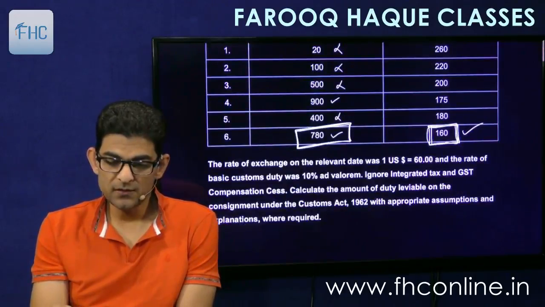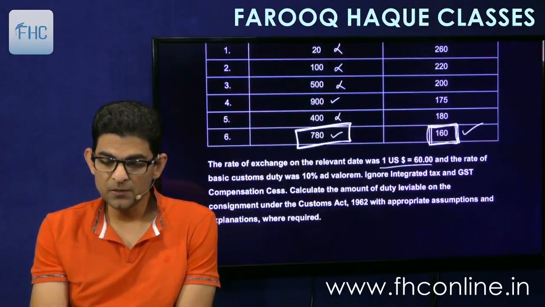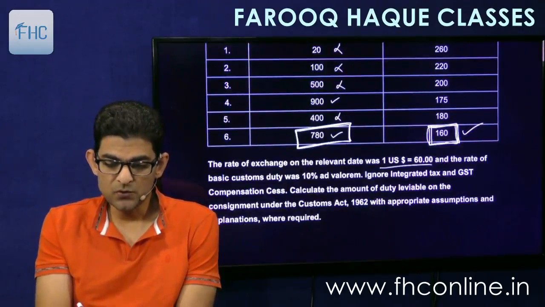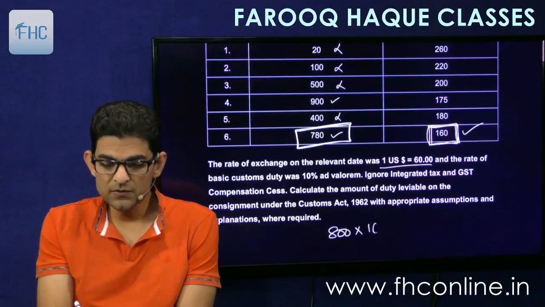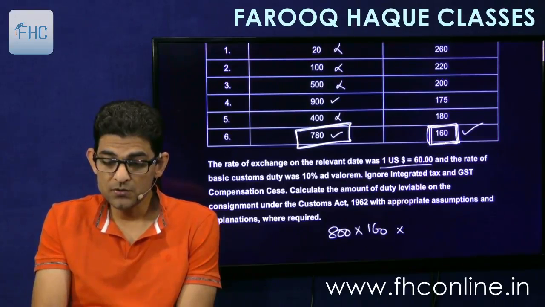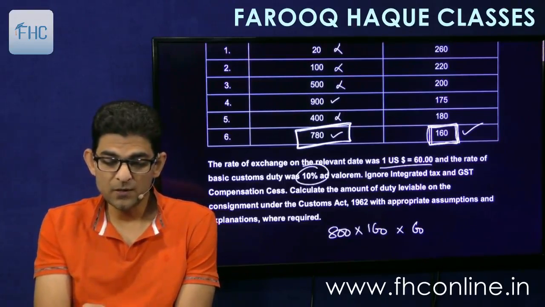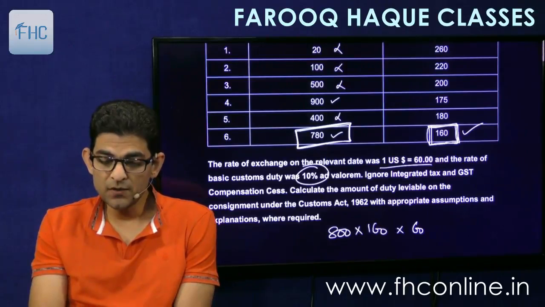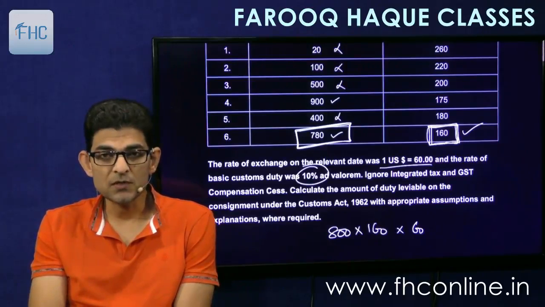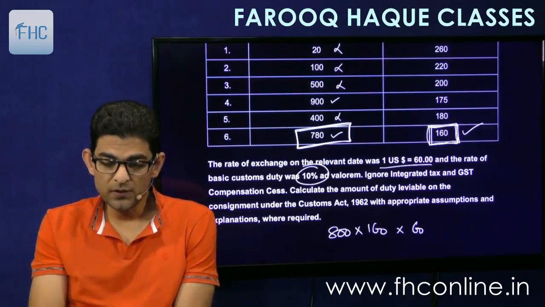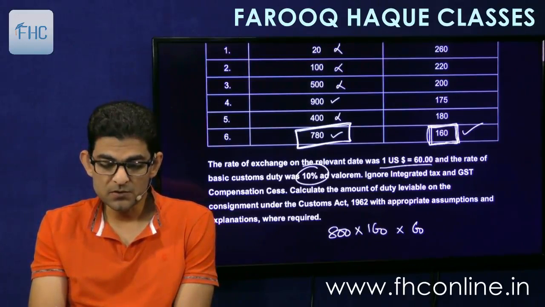Then the exchange rate was 60, so we'll directly multiply it by 60. So valuation will be 800 into 160 into 60. Okay, and the basic custom duty will add 10%. Ignore integrated tax and compensation cess. Very good. Calculate the amount of duty leviable on the consignment under the Customs Act with appropriate assumptions and explanations